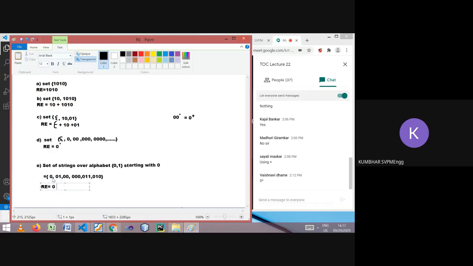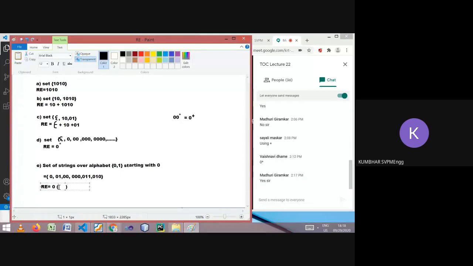So 0 must be compulsory. After that, there must be something which is a combination of 0 and 1. So what do we expect? Either no 0 or 1, either 1 1, either 1 0, or a combination of 0 and 1. Agree? After the first 0, there may be 0 or more zeros, or 0 or more ones.